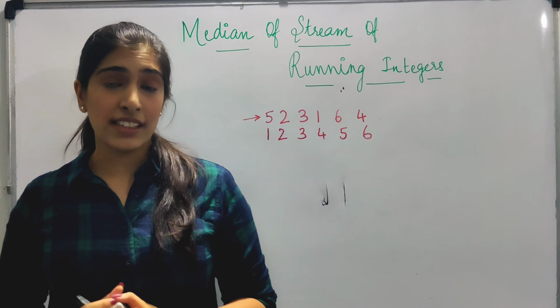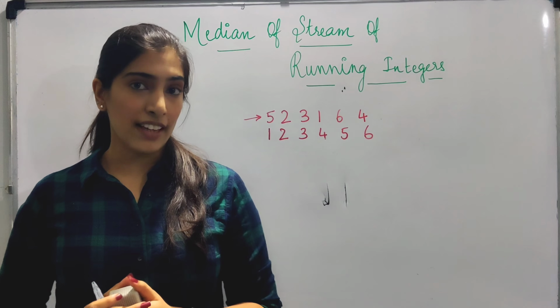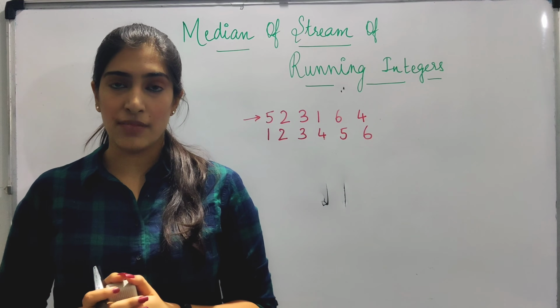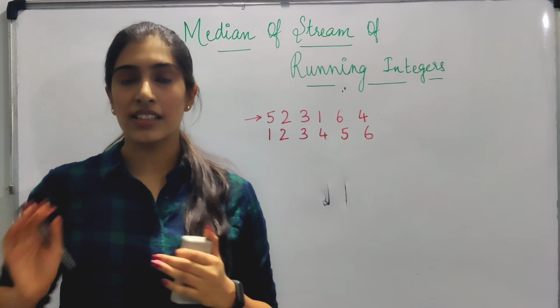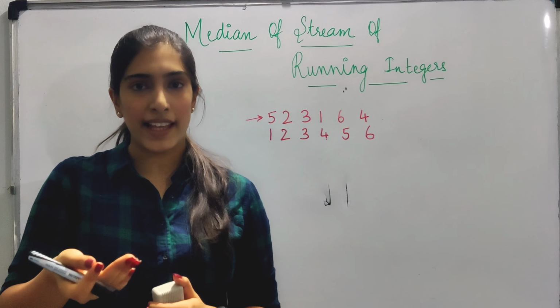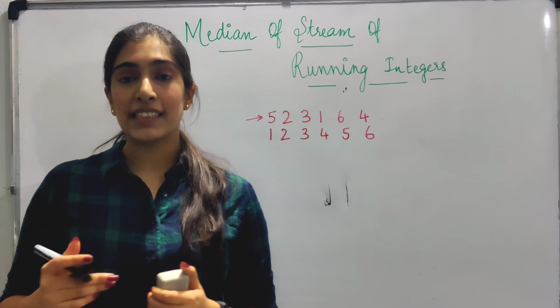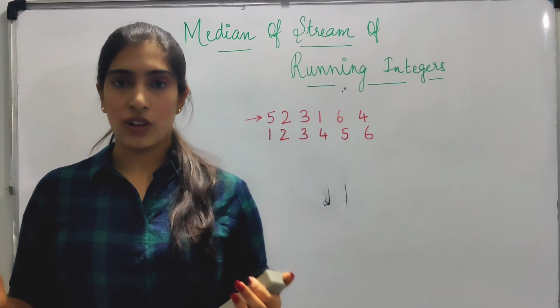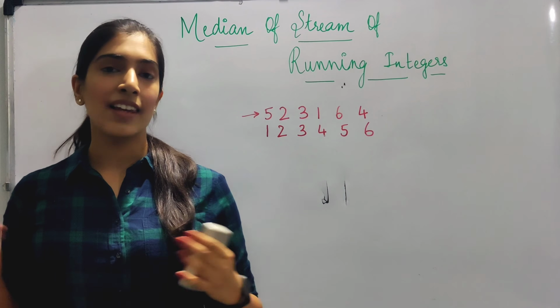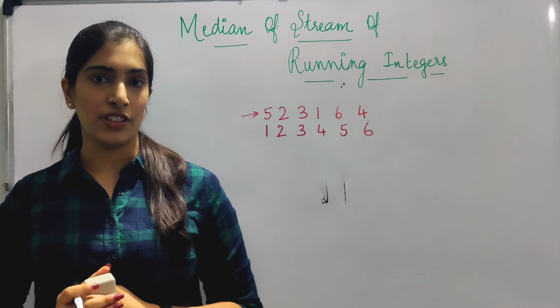But what is the complexity of insertion sort? Order of n square, right? Where n is the number of elements. Even if we use binary search to locate the number in insertion sort, which is also called binary insertion sort, the complexity is still order of n square in worst case, which is not a good algorithm, right? Let's try to come up with a better solution now.